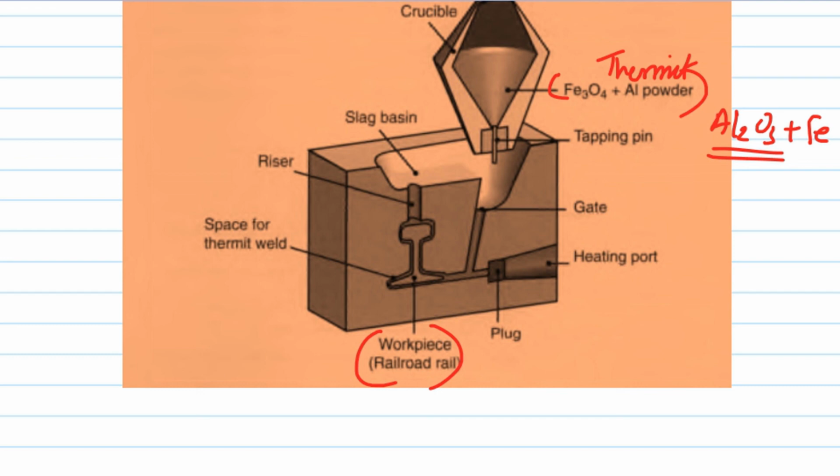This process is used so. Thermit is a mixture of Fe3O4 and aluminum powder. The temperature is around 2500 degrees centigrade. Final product will be Al2O3 and Fe, and it is used for welding of railroads, etc.